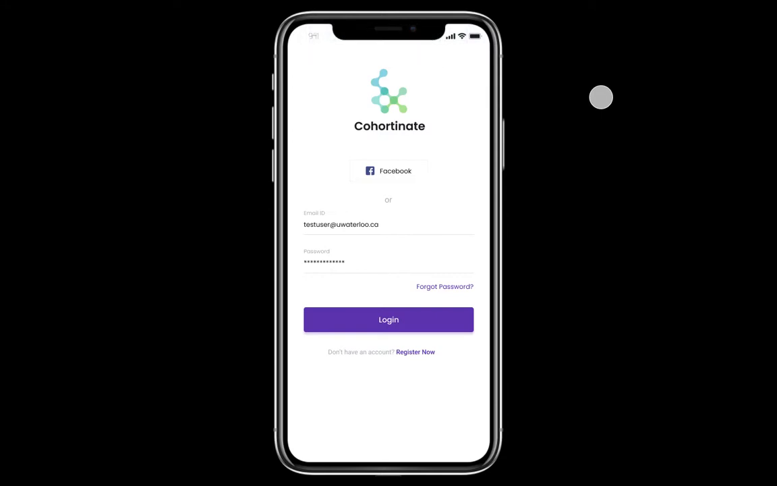Hello, we are Team Seagulls, and we're presenting our app Cohortinate, which provides UWaterloo students with a way of deciding their pre-course enrollment selection based on their peers.